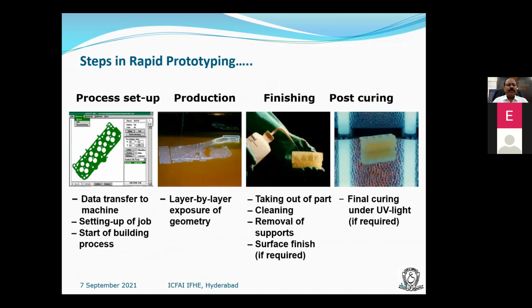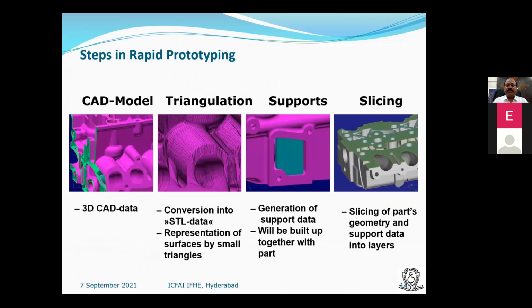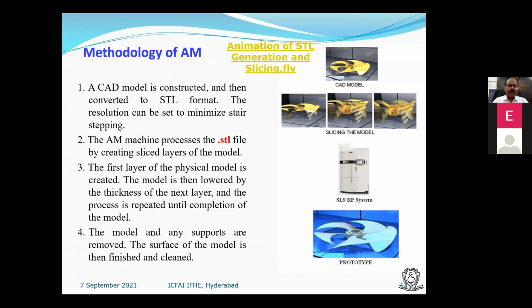After printing, the last step is whether the supports are there or not. If the supports are there, how to remove them, what are the methods of removing, and what tools are used to remove them.